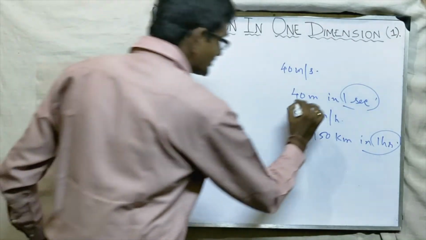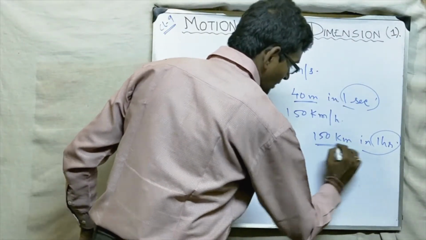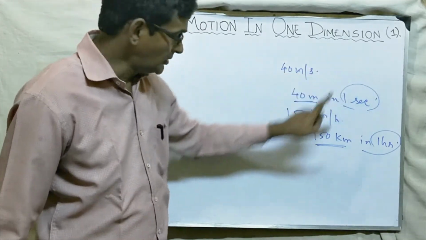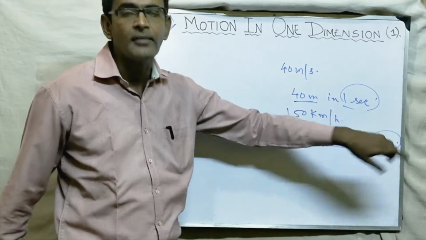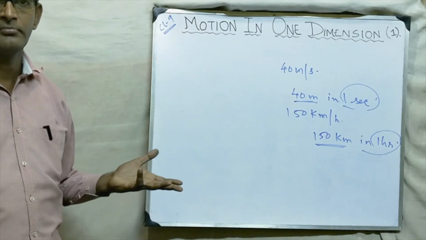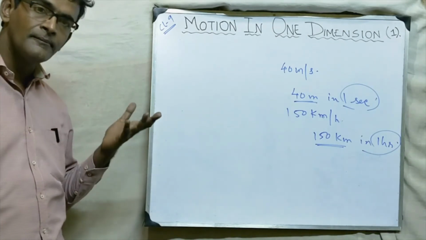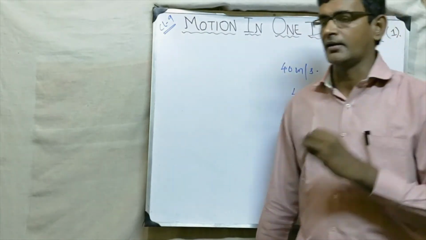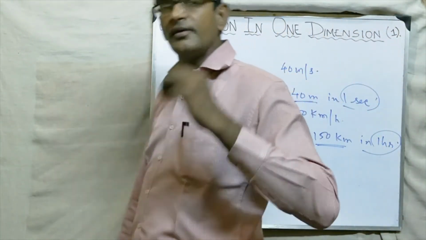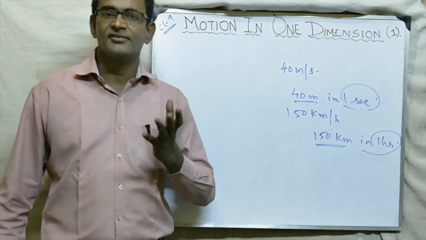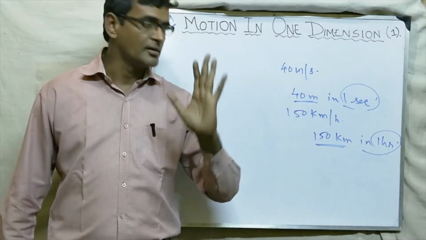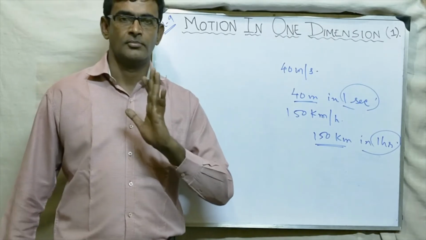So how much distance? This is distance. What distance? Distance traveled in unit time. That is called speed. So what actually is speed? Speed is nothing but measurement of distance traveled in unit time. Okay, students?